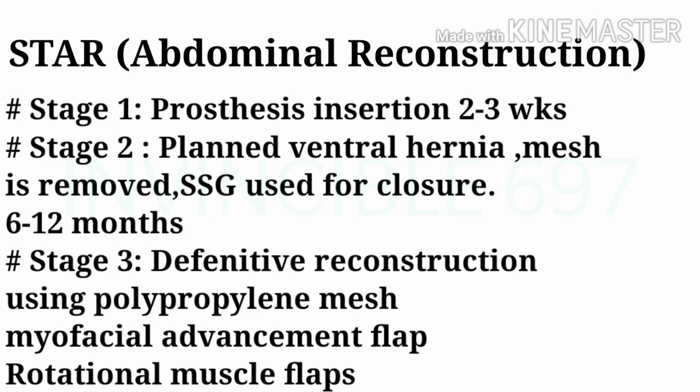Now coming to abdominal reconstructive procedures, which can be done in a staged manner. In stage 1, prosthesis is inserted, which is kept for 2 to 3 weeks. In stage 2, there is planned ventral hernia and mesh is removed. Split skin grafting is used for closure, which is kept for 6 to 12 months. In stage 3, which is a definitive reconstructive procedure, polypropylene mesh, myofascial advancement flaps, or rotational muscle flaps can be used.